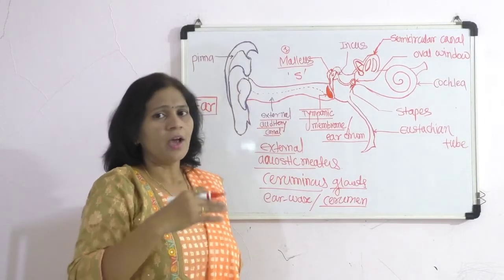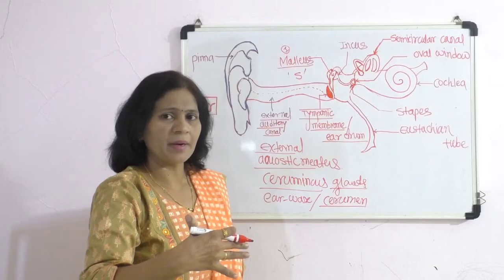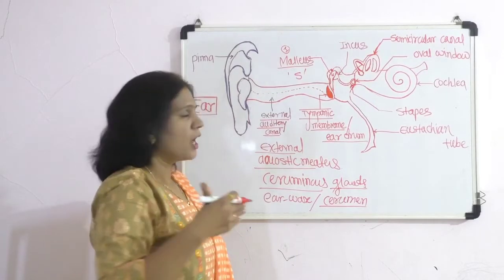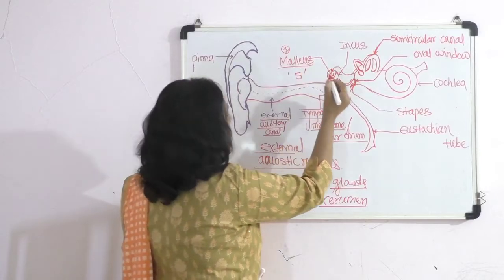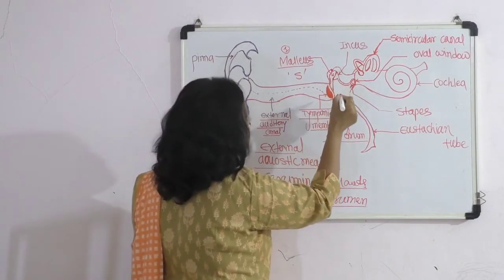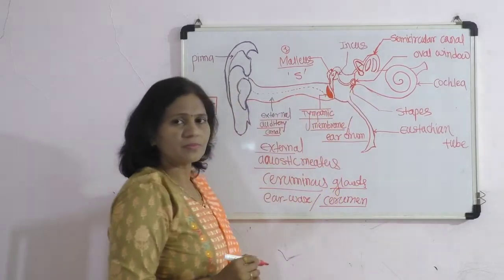So from the tympanic membrane, the vibrations reach the malleus, one of the ear ossicles present in the middle ear.